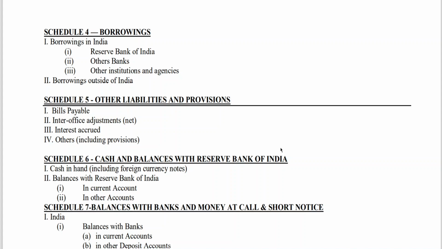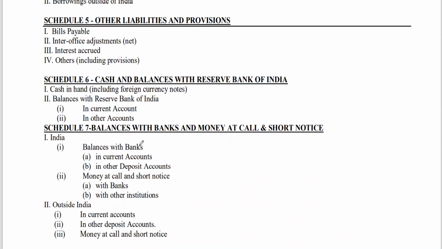Cash in hand, this is an asset now. Cash in hand including foreign currency, balances with the Reserve Bank of India. Our money is with the Reserve Bank of India in current accounts or in other accounts. Balances with banks and money at call and short notice. Balances with banks, other banks, in current accounts, in other deposit accounts. Money at call and short notice.